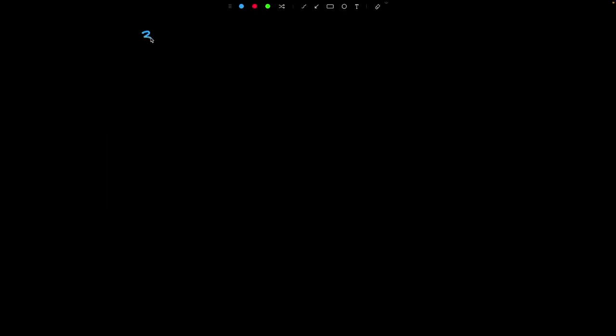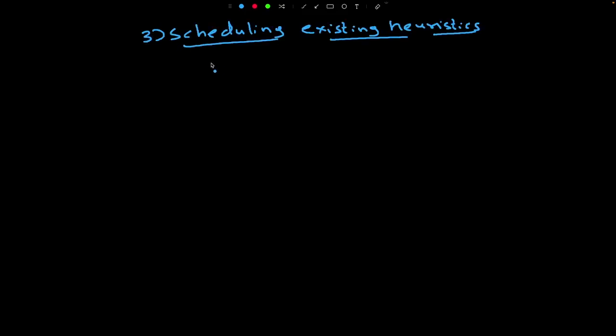Okay, so for the last part, we are going to talk about scheduling the existing heuristics. The idea is that the MIP solver has a lot of heuristics inside it, and they are called at different times. These different heuristics are effective on different families of MIP instances, and we simply do not know which ones are going to be most effective for a given instance or a given set of instances. So basically these are treated as a multi-arm bandit problem. Let's say we have this bunch of arms.